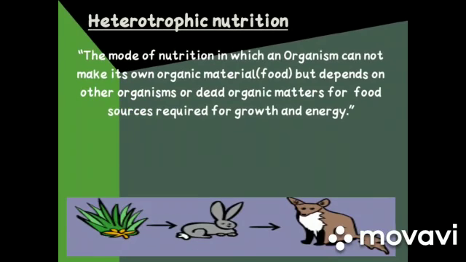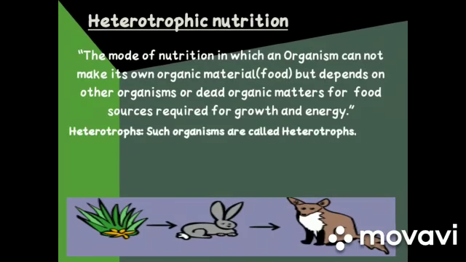This is the mode of nutrition in which an organism cannot make its own organic material, that is food, but depends on other organisms or dead organic matter for food sources required for growth and energy. Students, the word heterotroph is derived from two Greek words. Heteros means other and troph means nutrition. Unlike autotrophs, which manufacture their own food, heterotrophic organisms obtain food from other organisms. As heterotrophs depend on other organisms for their food, they are also called consumers.